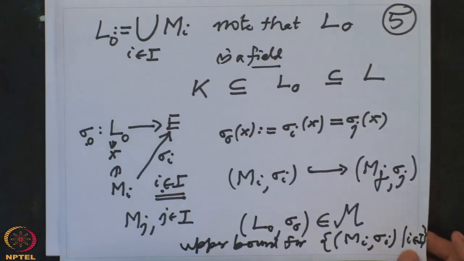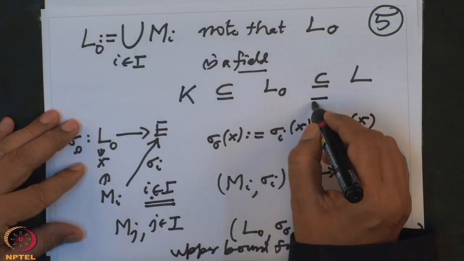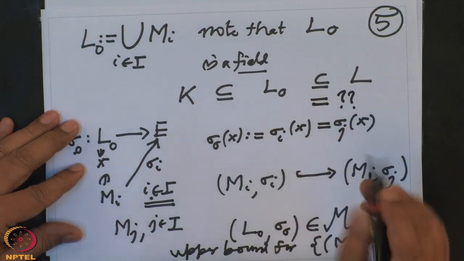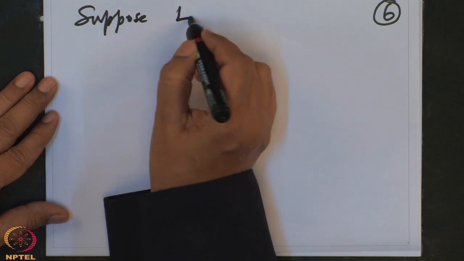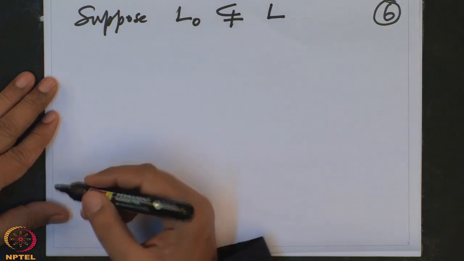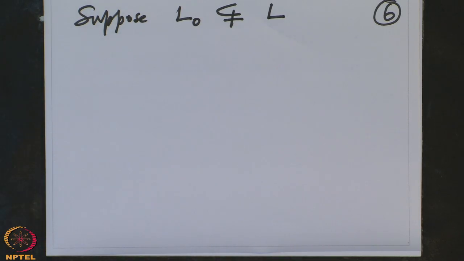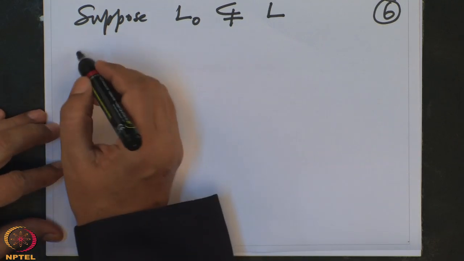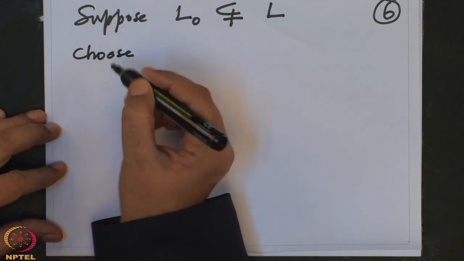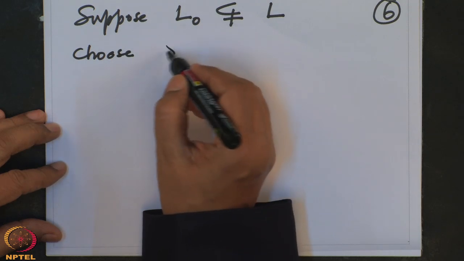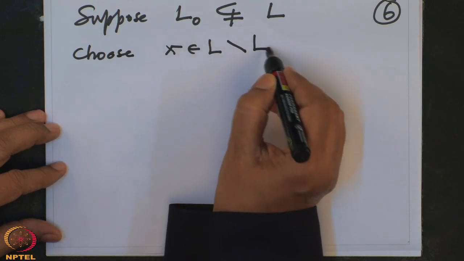And now we will claim that L naught is equal to L. We want to claim equality here. This is what we will prove. Alright, so suppose on the contrary L naught is not the full L. Suppose L naught is properly contained in L. Then what can we do? We can choose an element which is not in L naught but which is in L. So choose x in L which is not in L naught.